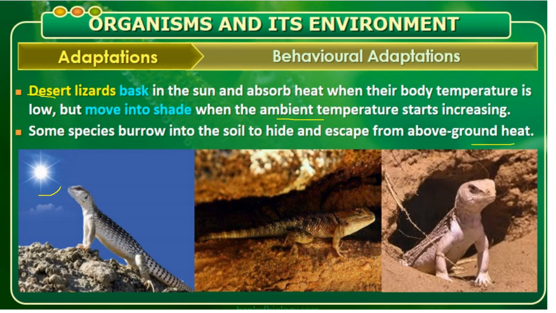This is normally seen in most organisms. Even a snake, if it is burning hot, will go and hide inside an ant hill, and if it is very cold, it will come out and take the heat. So that is the behavioral adaptation of some organisms.